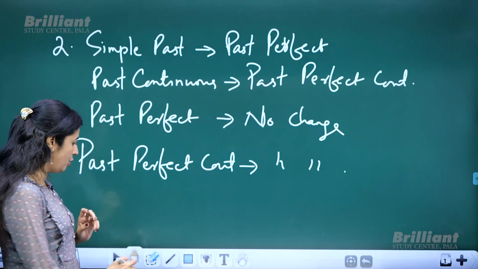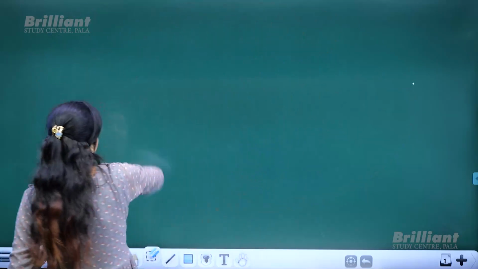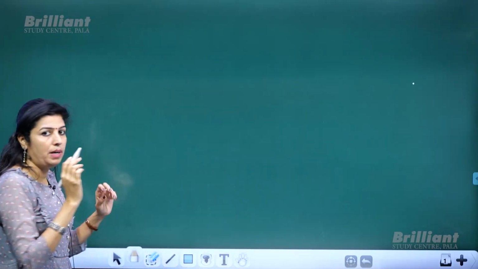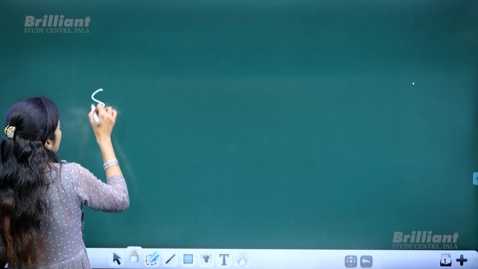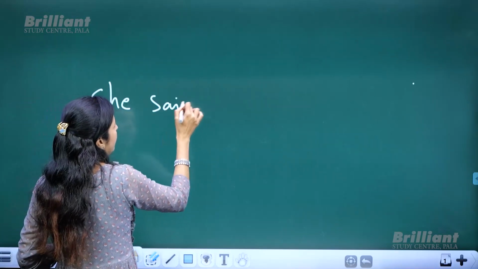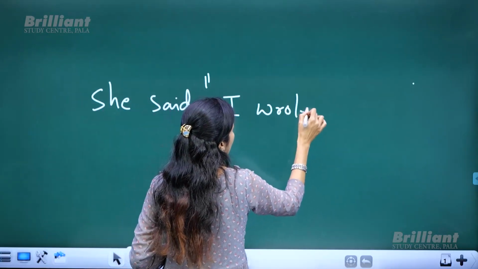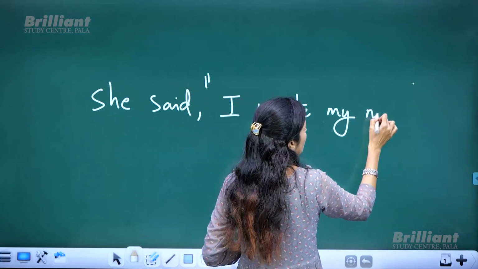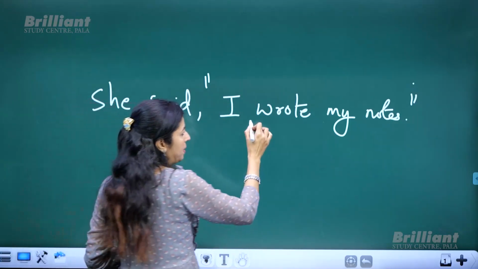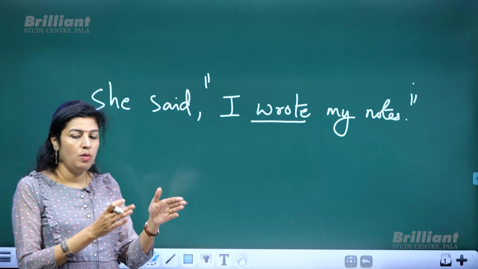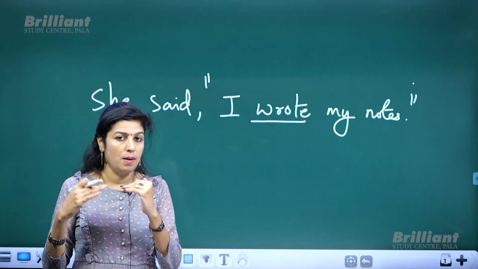Okay, so for this also I'll give you examples so that it will be clear. Now simple past tense. What if we use the same example? It will be easy, right? So she said, "I wrote my notes." This is simple past tense. So right now, according to the rule, simple past should change to past perfect.